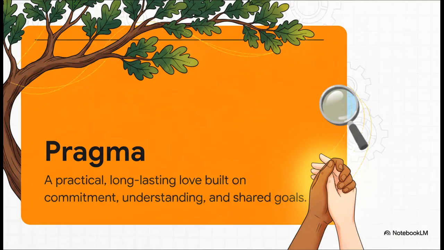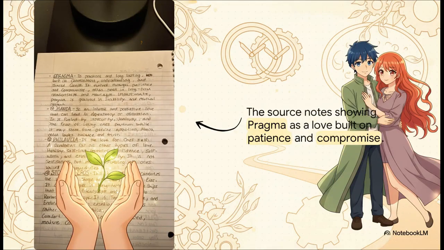First up, we've got Pragma. Think of your grandparents who have been together for 50 years. That's Pragma. It's not about that fleeting passion. It's about choosing to build a life together, grounded in commitment, patience, and deep mutual respect. This is the love you see in those really long-term partnerships, where two people have made a conscious choice to compromise, to adapt, and to grow together. It's stable, it's secure, and it is absolutely built to last.